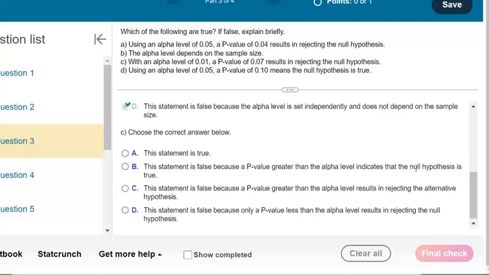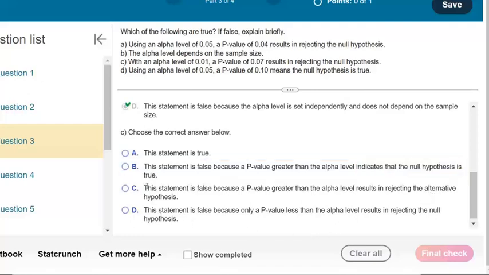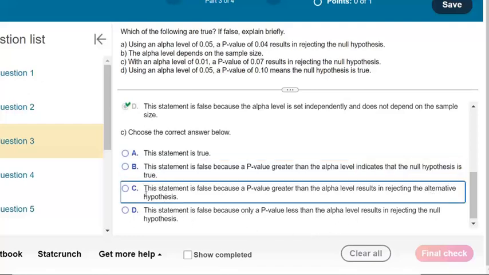Indicates the null hypothesis. It doesn't necessarily indicate that the null hypothesis is true. It just means we don't reject the null hypothesis. So that's close, but I think there's going to be a better one. P-value is greater than the alpha results in rejecting the alternative hypothesis. Oh boy, okay, so I don't know about C either. It's either B or C, I think.